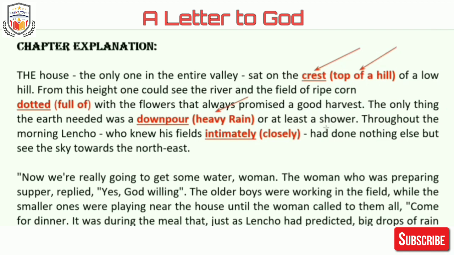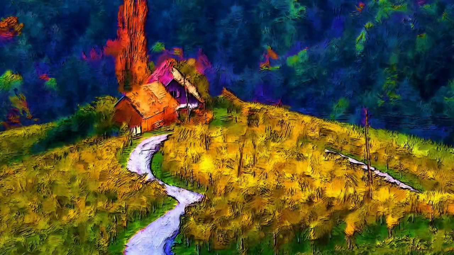So what is given here? Lencho is the name of the farmer. He lived in the only house that was there on the top of a hill. The hill was low in height. And from that hill, a river and Lencho's ready-to-harvest cornfield were obviously both visible.